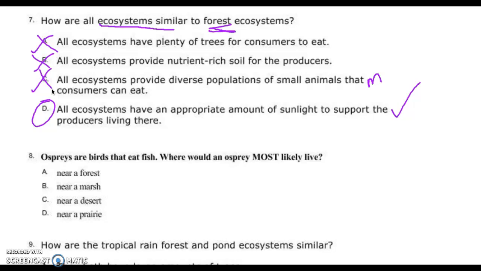Now, who remembers when Mr. Bullens had that entire slide on ospreys? Oh, gee, I wonder why that was there. Ospreys are birds that eat fish. Where would an osprey most likely live? They eat fish. Would they live in a forest? No. In a marsh? Maybe. In the desert? No. In a prairie? No. Prairie's a grassland. Not hard. You've got this.